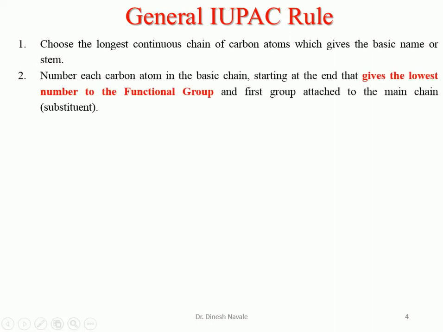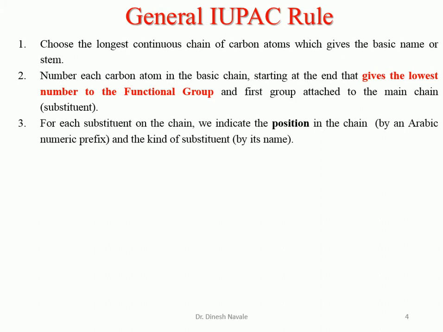The second rule is: give the lowest number to the functional group. In this case, we have to give the lowest possible number to the functional group and then the lowest possible number to the substituent. That means in the case of alcohol, the lowest possible number should be given to the alcohol functional group and then to the substituent.